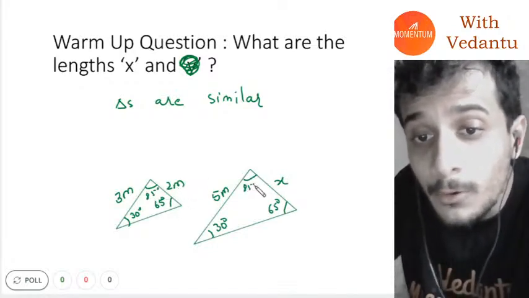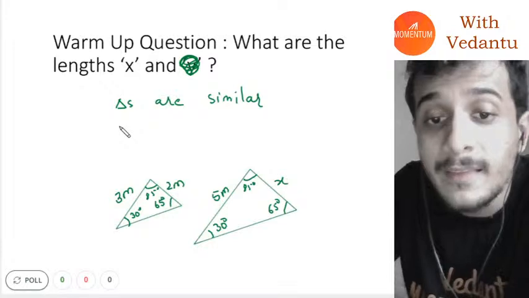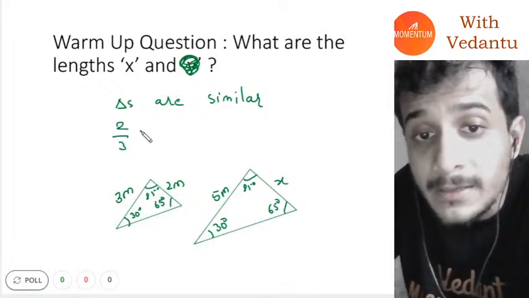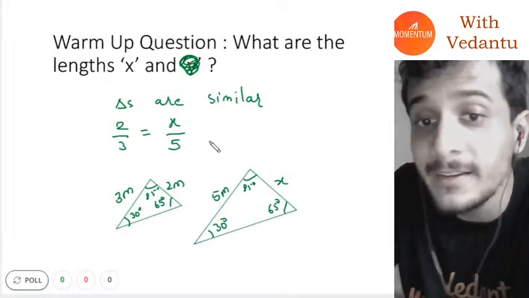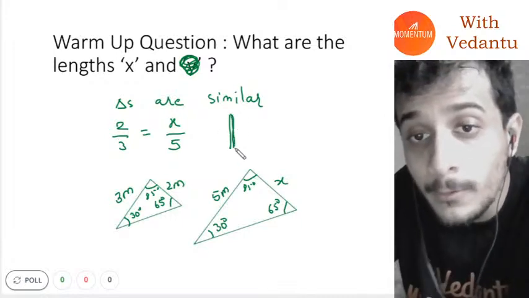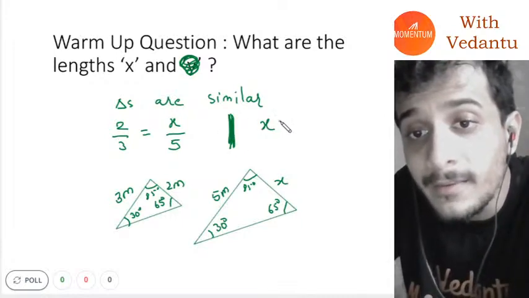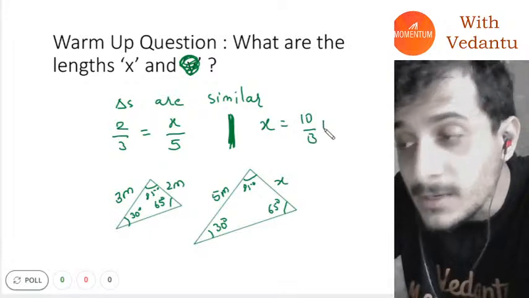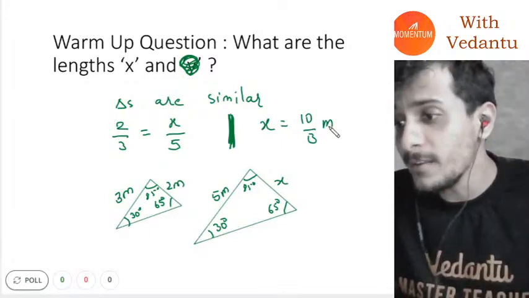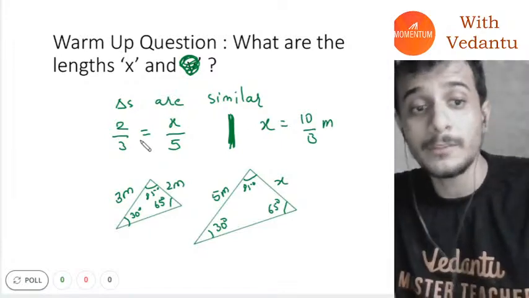therefore what I can say is that 2 divided by 3 meter will be equal to x divided by 5 meter. The ratio of sides in this case remains the same. In this case, x is equal to 10 by 3 meters. I hope everybody understood. Yes, everybody understood. This is the property of similar triangles.